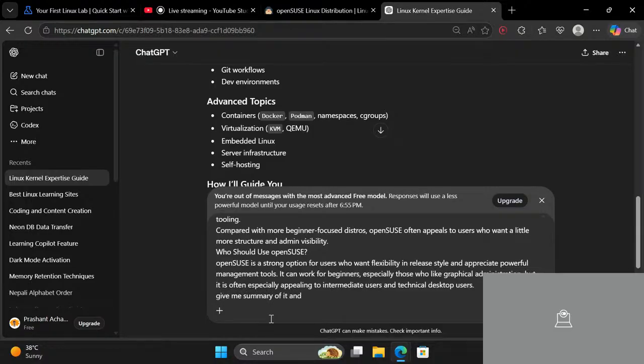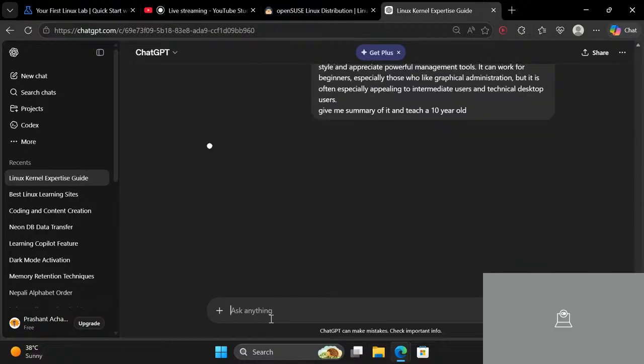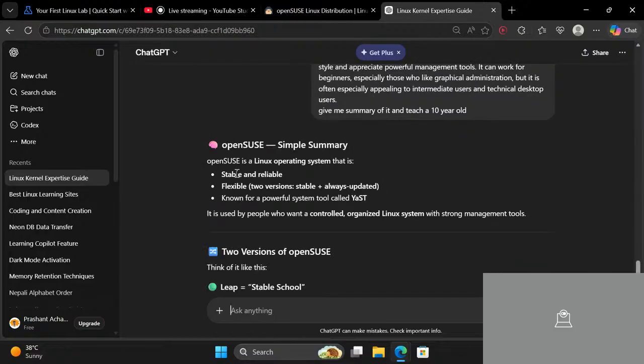And now one more technique is: teach me like I'm a 10-year-old. If you do it like this, it will give you simple words. So let me read over here. Linux operating system that is stable and reliable, flexible, with a stable version and always updated.